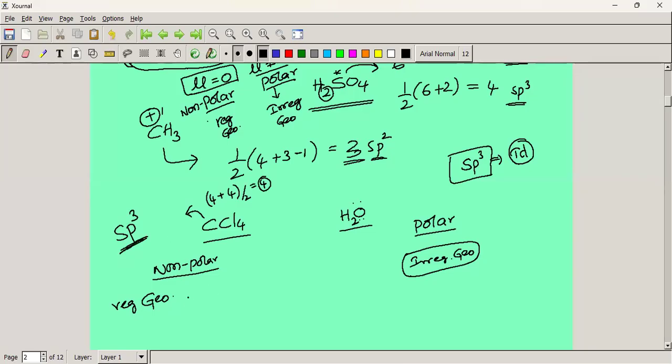So the regular geometry is tetrahedral geometry. This becomes a non-polar molecule. The water molecule is also sp3 hybridized, but it is a polar molecule. It has an irregular geometry. The geometry is V-shape or bent shape. Clear? This is another simple method to find out the geometries of molecules. Is it right?